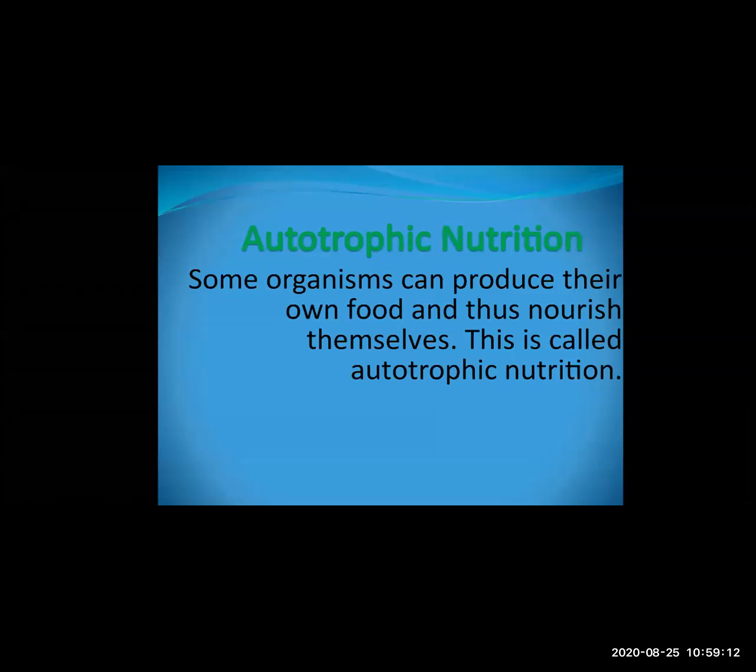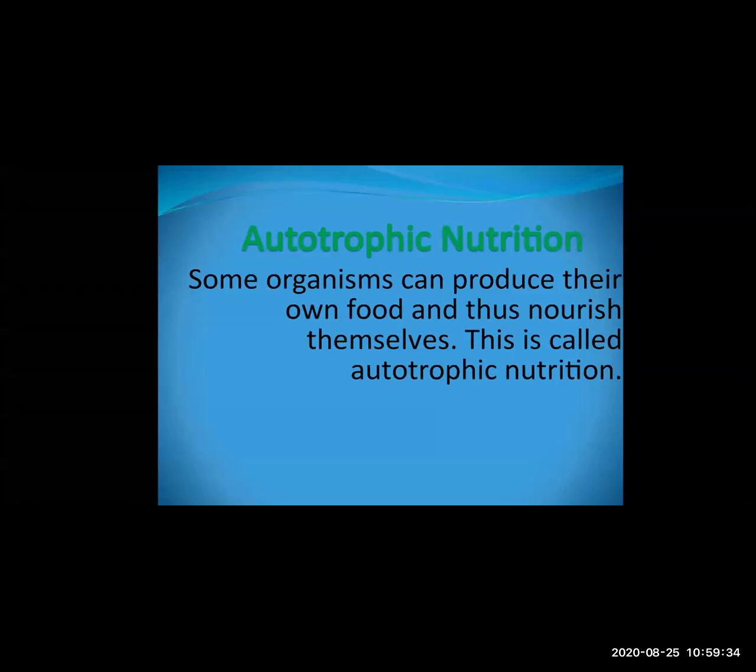Now in this lesson, we are going to study different types of nutrition. Here nutrition is divided into two types: autotrophic nutrition and heterotrophic nutrition. Some organisms can produce their own food, thus nourishing themselves.